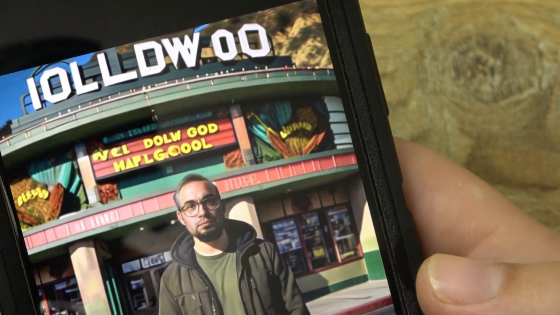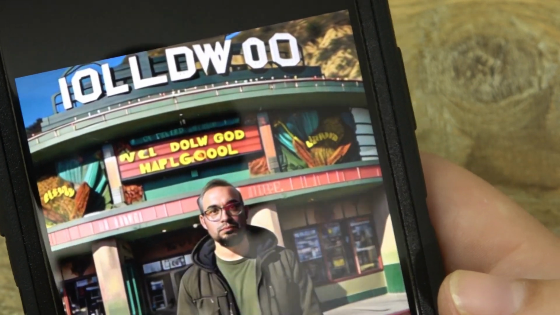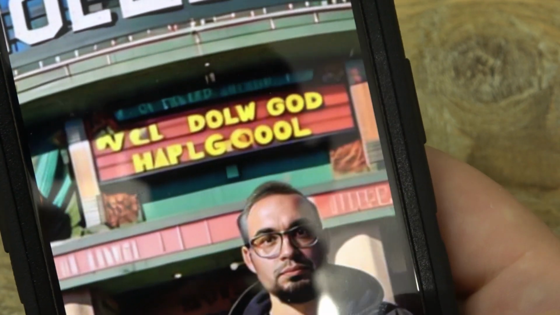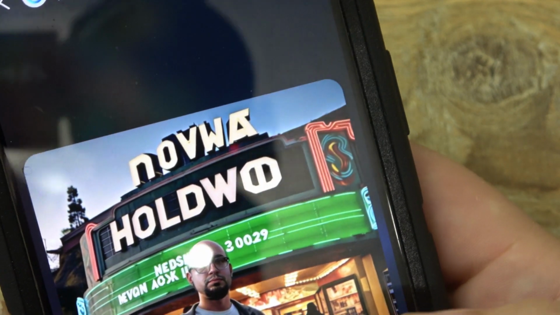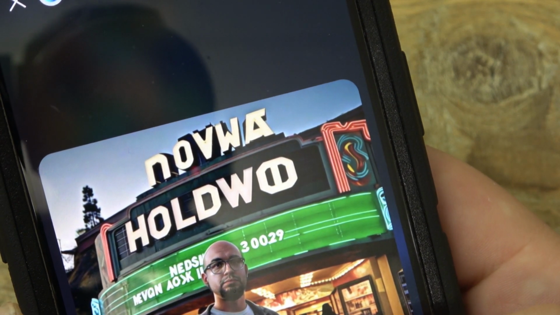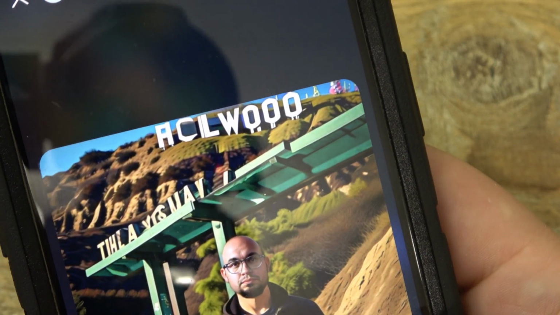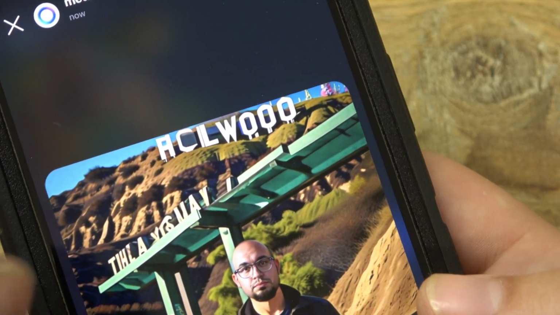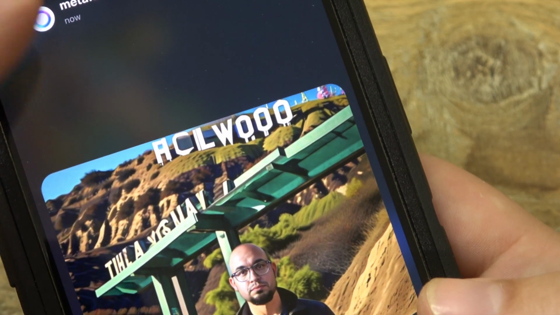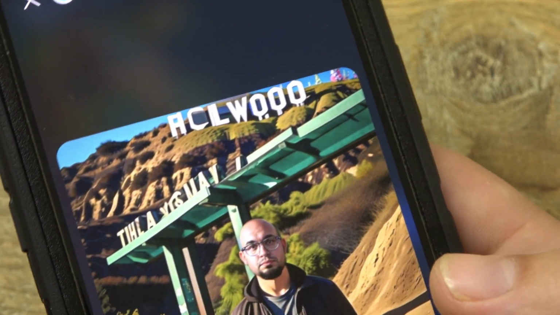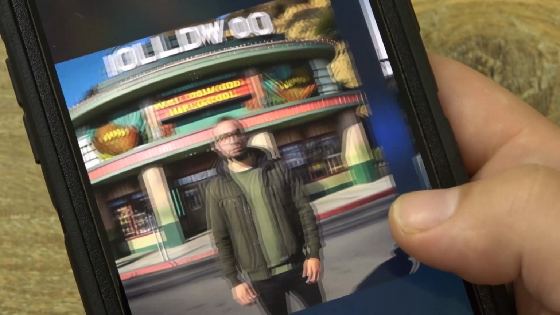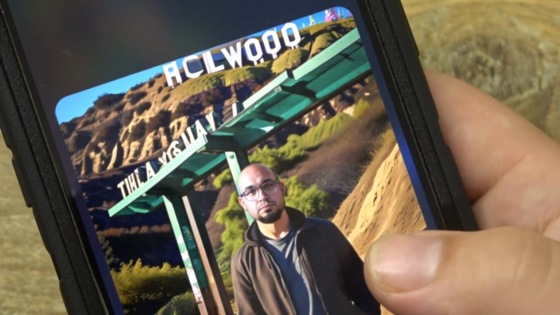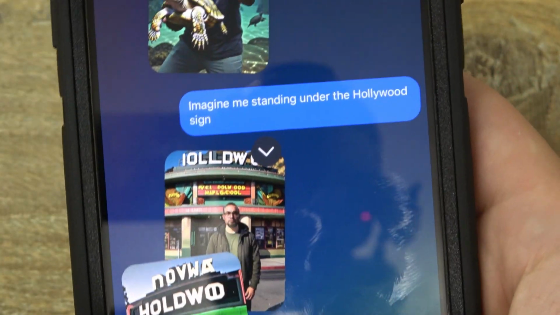Iowa with the ooh sign. And like in the background too. Well, Dalwood God, Maple Cool Good. I don't know what that says. All right, here we go. That looks Russian, for sure. So AI understands what the Hollywood sign is. It's on the mountains. It's kind of California feeling, but this is the best version of it. But it's not it. I don't think it's because it's copyrighted or anything. I have no idea why. It's just weird.